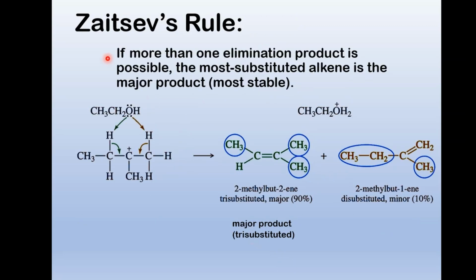Zaitsev's rule says if more than one elimination product is possible, the most stable alkene is the major product. So notice here are two different hydrogens. This is where I learned to draw it that way. And so this product, we say it's maybe tri-substituted. This one here, we say it's di-substituted. And we get more of this one. So that's what nature wants and enjoys.